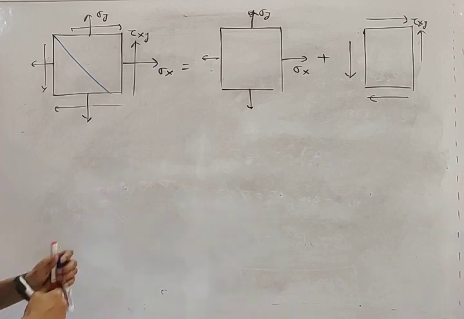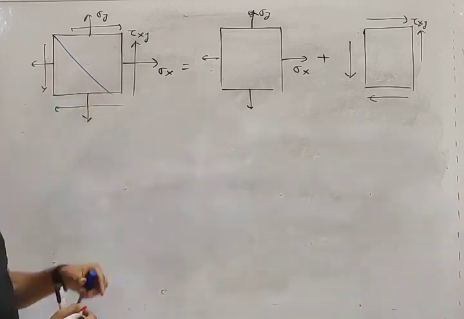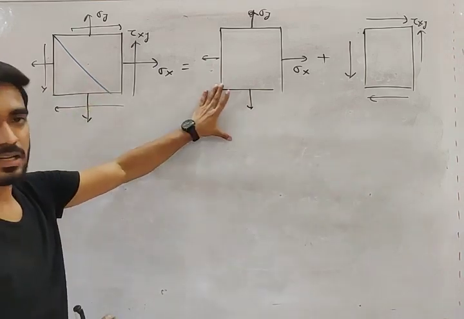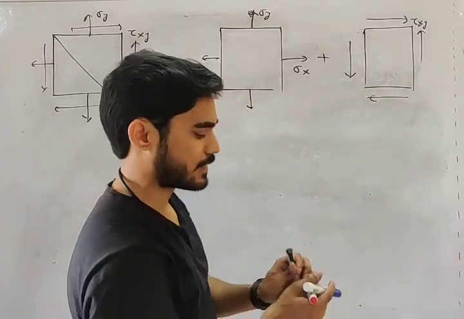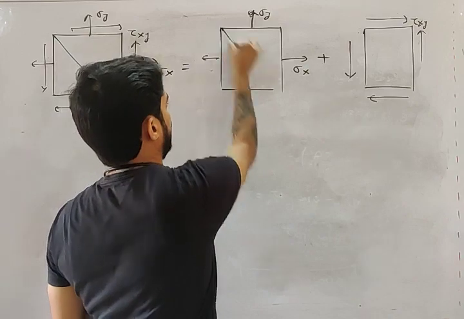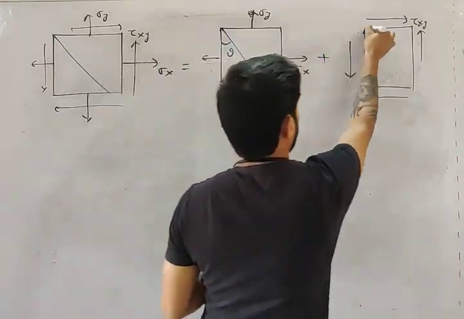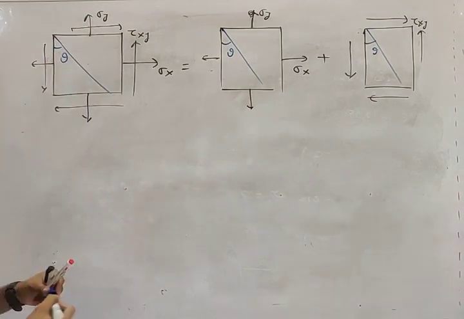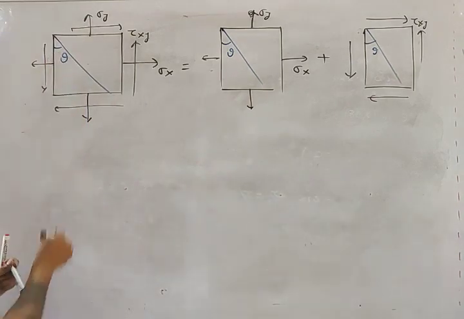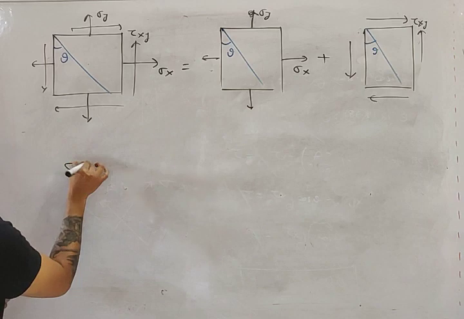I know the value of sigma and tau on this plane at an angle theta in each case. So what will be sigma on any plane theta?